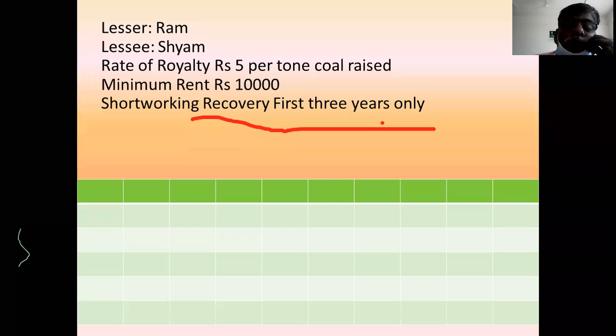Then next is short working recovery. What is short working recovery? If there is a short working, it means an out of pocket payment. That is to be recovered in the first 3 years only. If you pay out of your pocket money, that is to be recovered in the first 3 years only. This is the condition.